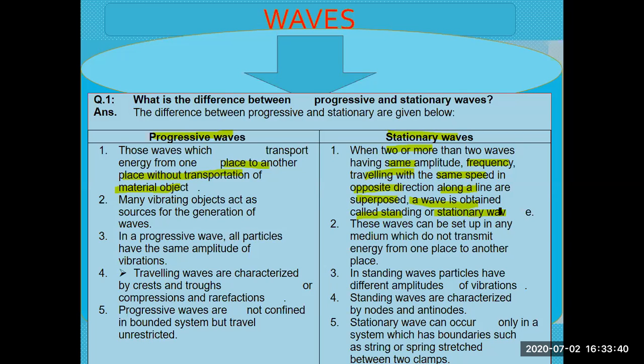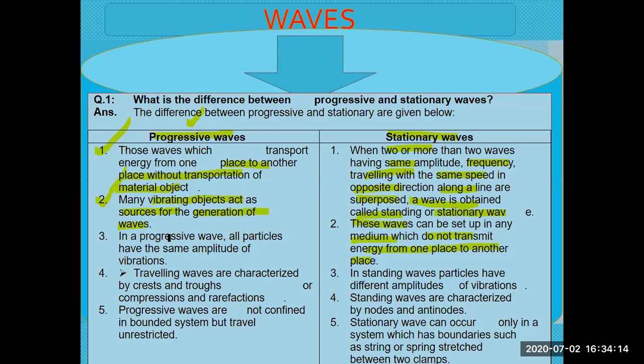Number two: many vibrating objects act as sources for the generation of waves, whereas progressive waves transmit energy. Stationary waves can be set up in a medium which does not transmit energy from one place to another. That's why they are called stationary. They don't transmit energy.